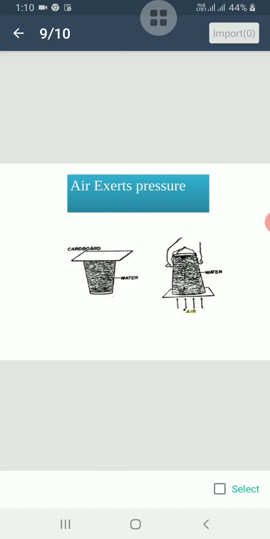Now take a glass tumbler and fill it with water. Place a piece of cardboard on the mouth of the glass. Now hold the cardboard tightly with one hand and turn the glass upside down very quickly. Remove your hand gently from the cardboard. You see that the cardboard stays in its place. The water also doesn't fall at all.